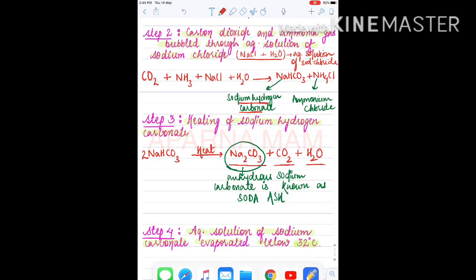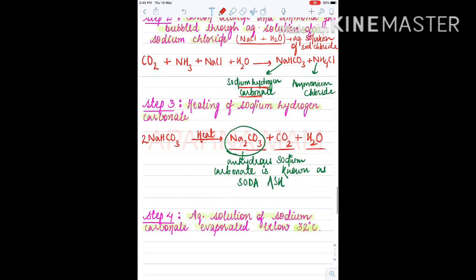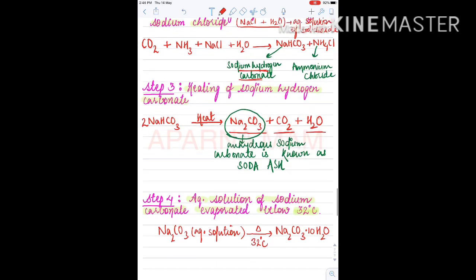Clear? So here we are taking Na2CO3, but its aqueous solution, and we heat this at 32 degrees Celsius. So what will we get? Na2CO3.10H2O.